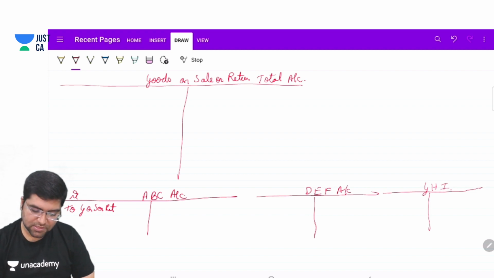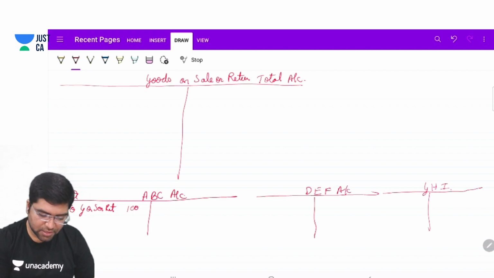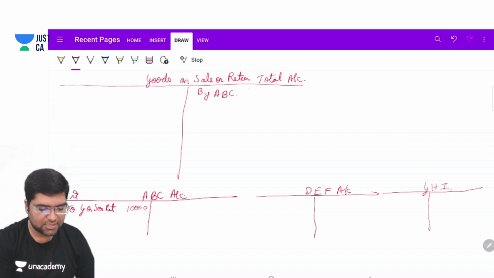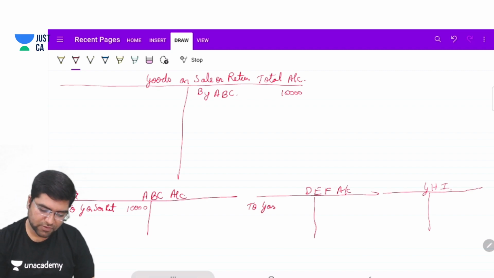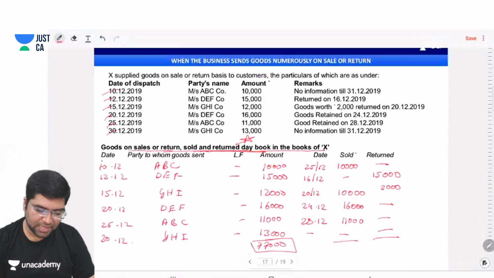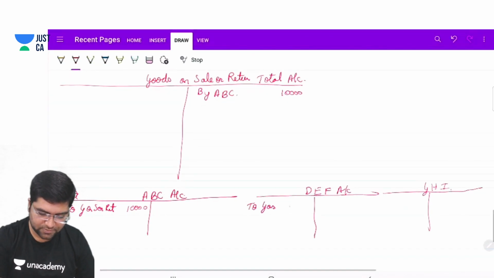What was the amount, sir? 10,000. Again, by ABC, 10,000, to goods on sale or return total account. What was the amount, guys? 15,000, 12,000, and so on.